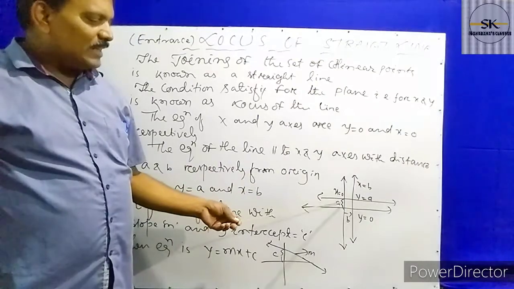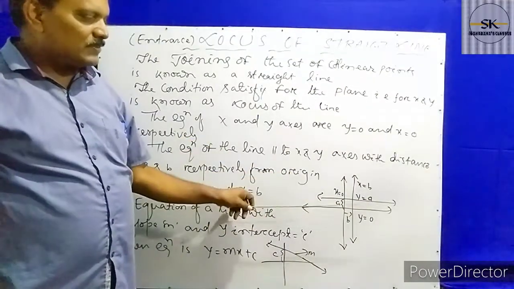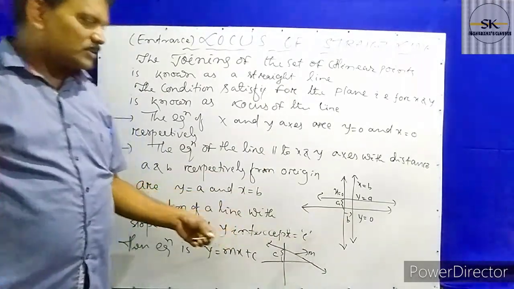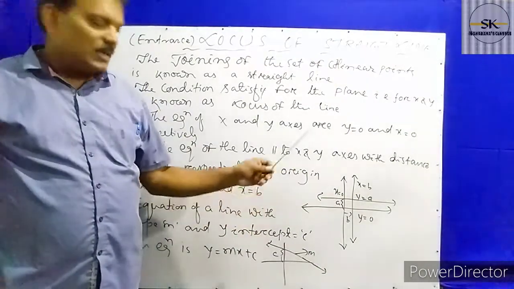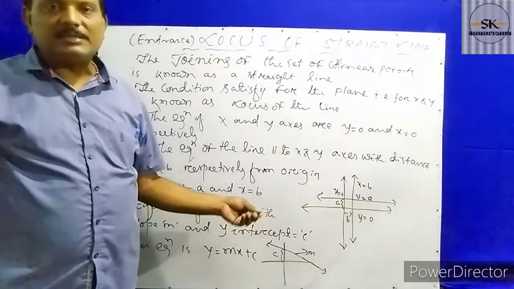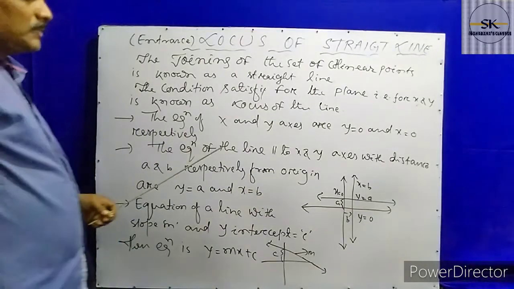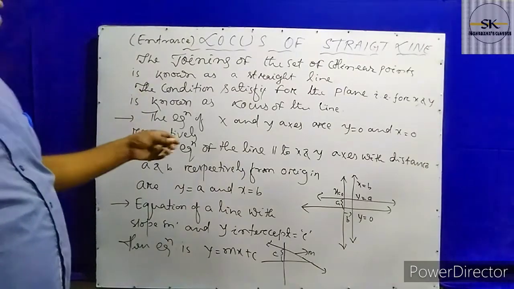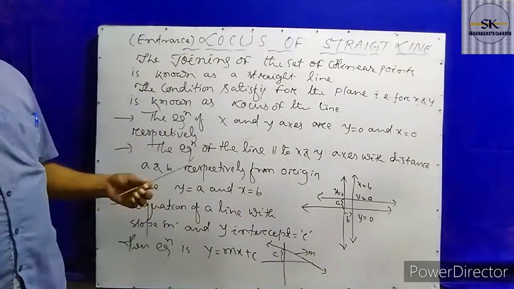So the lines parallel to the x-axis are the horizontal lines, and the lines parallel to the y-axis are the vertical lines. All the vertical lines and all the horizontal lines, including the x-axis and y-axis, are one dimensional bodies. Another one, what is the plane body? Plane body means two dimension body, a two dimension straight line.